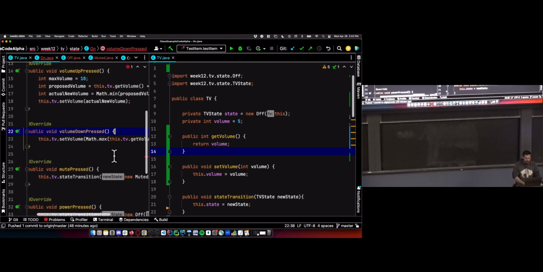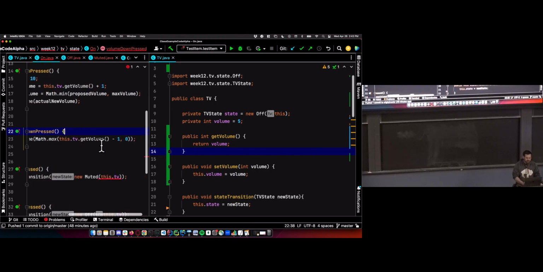That's not even that bad. Set volume to the max of the volume minus 1 and 0.